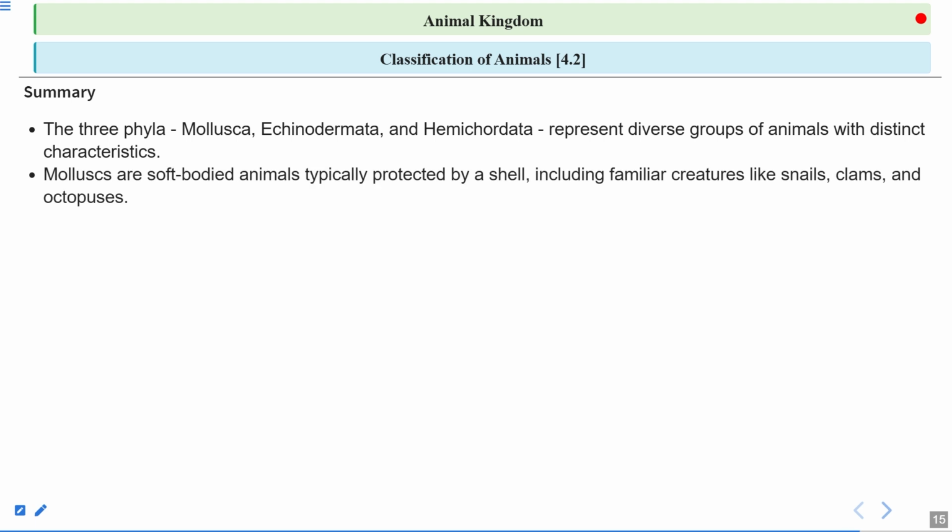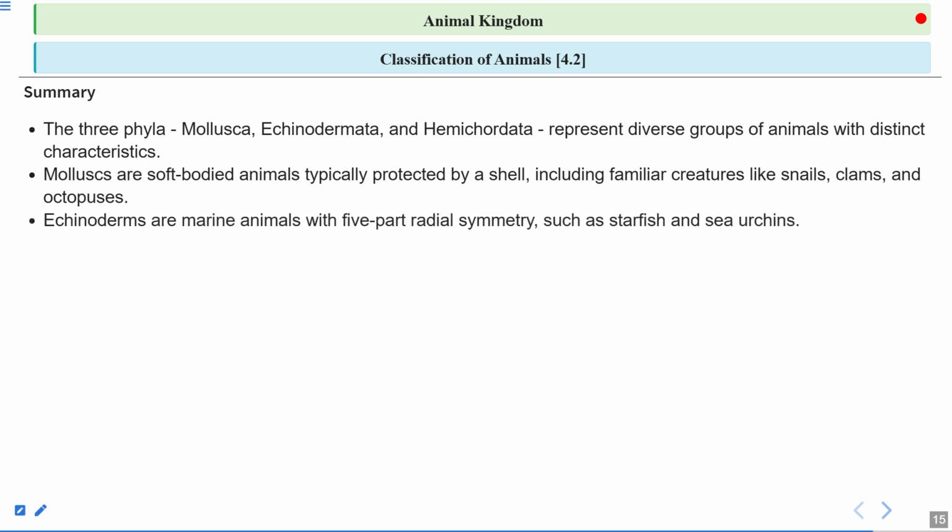Mollusks are soft-bodied animals typically protected by a shell. They have a shell-like covering, and they include familiar creatures like snails, clams, and octopus. Echinoderms are marine animals with 5-part radial symmetry, such as starfish and sea urchins, and they have a water vascular system. This is one of the very important characteristics of the phylum Echinodermata.